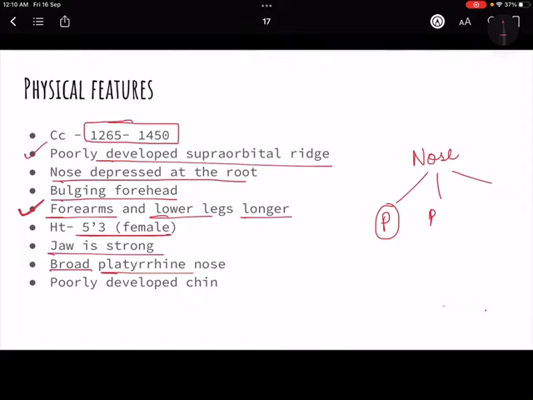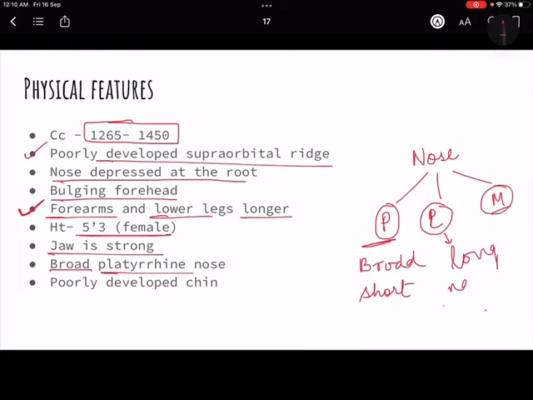Then there is leptorrhine, and mesorrhine. That means platyrrhine is broad, and broad and short, whereas leptorrhine would be a long nose which is narrow also, and mesorrhine will be something in the middle.